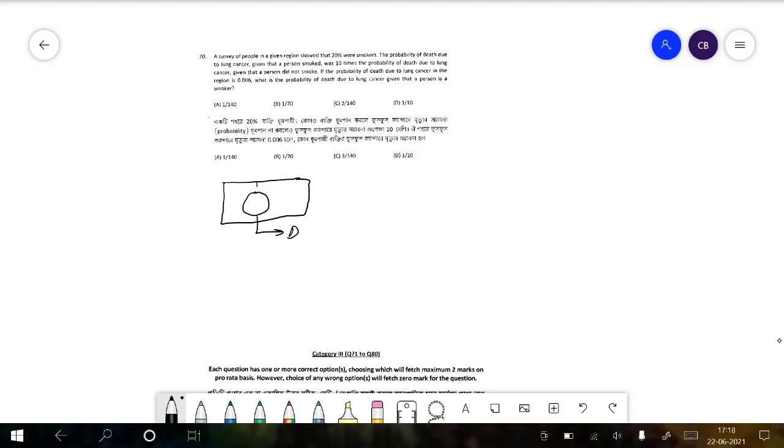Now we divide them into smokers and non-smokers who died. What we have to find out is the probability of death due to lung cancer, which is given to be 0.006. The probability of being a smoker is given to be 20%.